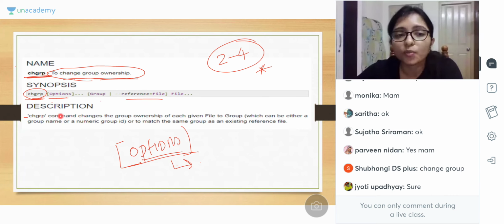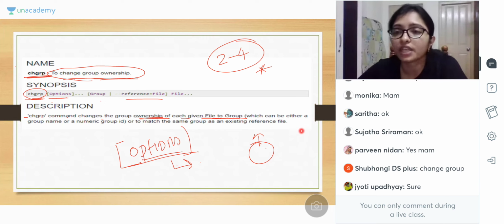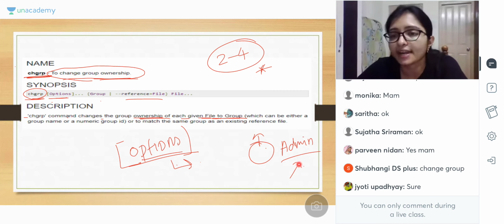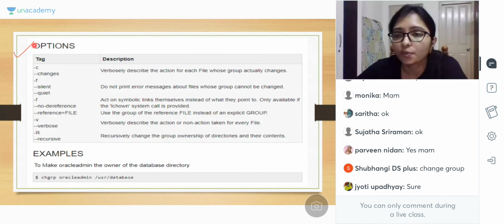How does the chgrp command change the group ownership of each given file? Group ownership means you have a group, and for that group, who is the owner? Like, you can relate it with a WhatsApp group. In a WhatsApp group, we create the admin, and we can change the admin. So if you have a WhatsApp group and you want to change the admin, how will you change it? In the same way, when in a Linux or Unix system there is a group and you want to change the admin, that is the owner of the group, then we have to use chgrp. Okay? And here see the options. Directly, the description I have already provided. I will not go through every description.